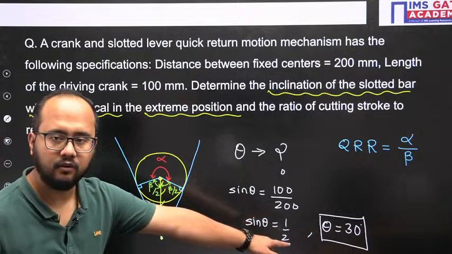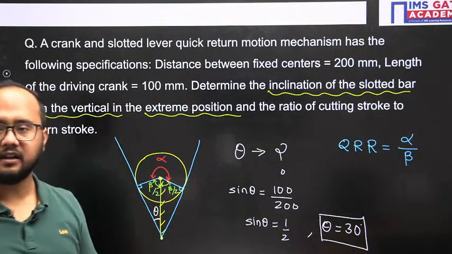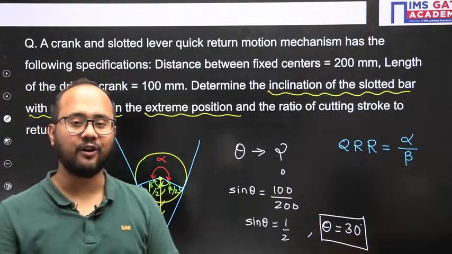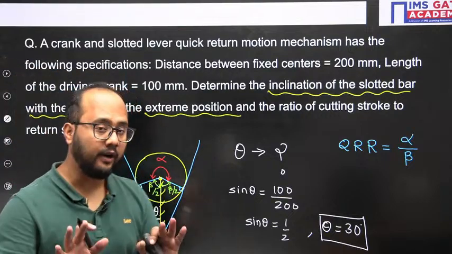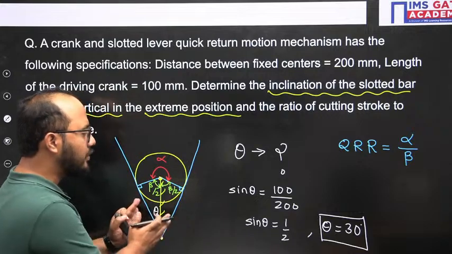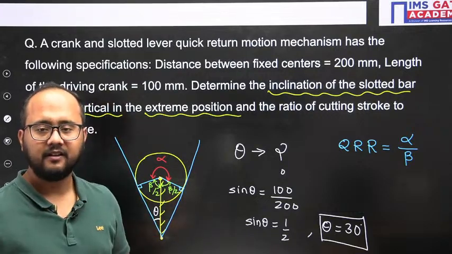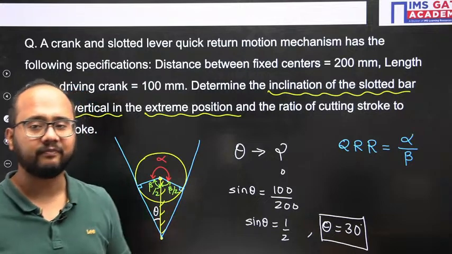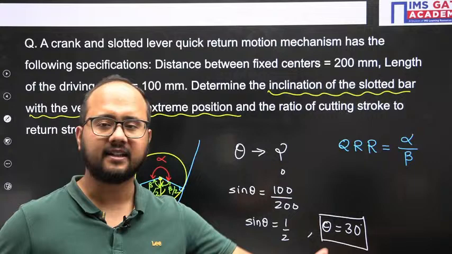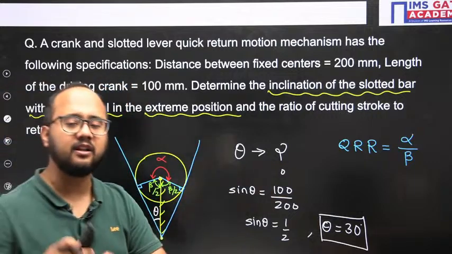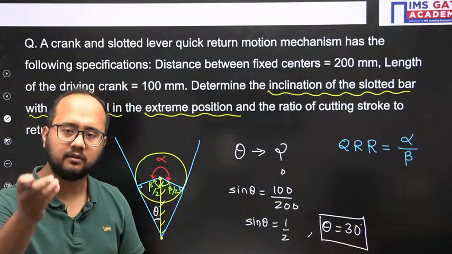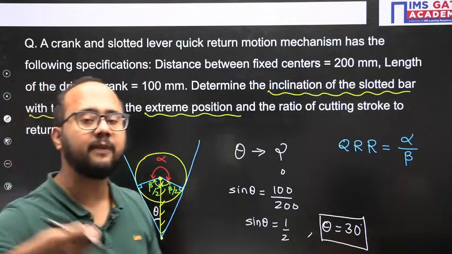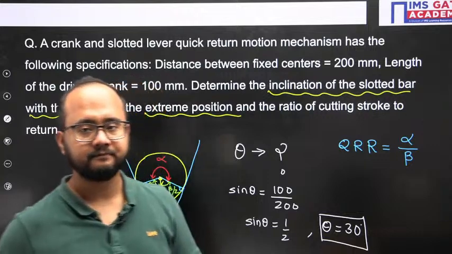Theta you have already found out, this is theta. Clear? Okay, no issue. Point is, if you have understood this extreme position diagram, then it's fine. Later it is basic mathematics, and you should not make calculation mistakes. With practice, you will reduce them. If you do more practice, these basic mistakes will gradually reduce. But for that, you need to keep practicing more and more questions.